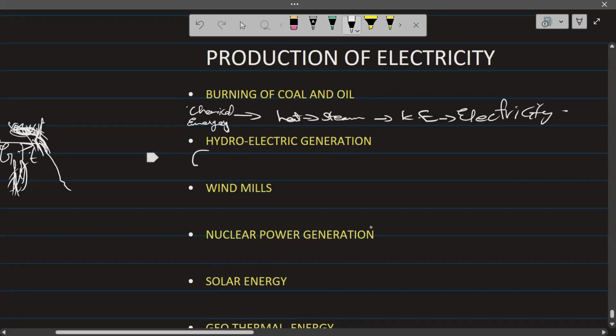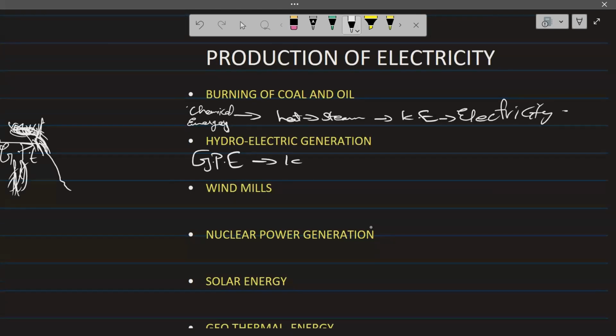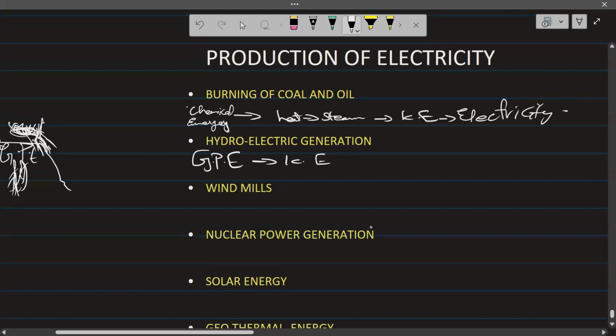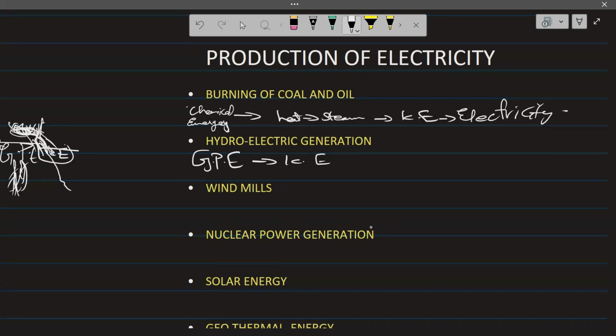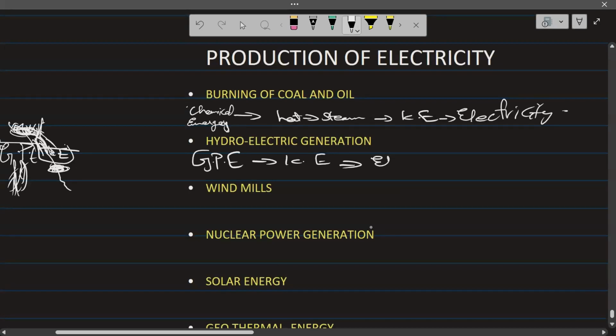That energy is transferred to kinetic energy, the moving of water, and a turbine is placed here that moves due to this flow of water, and hence electricity is produced.